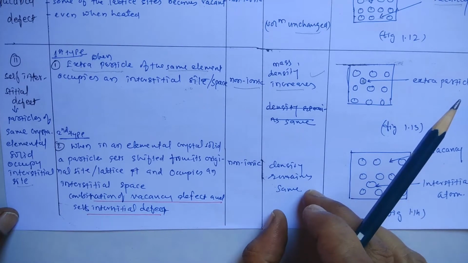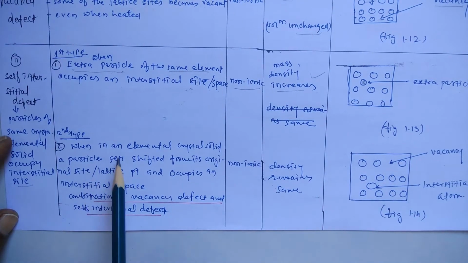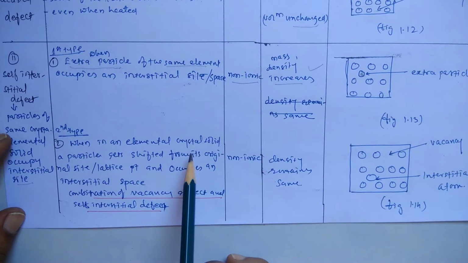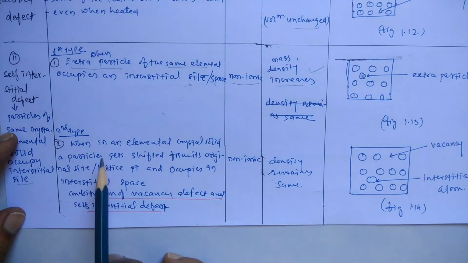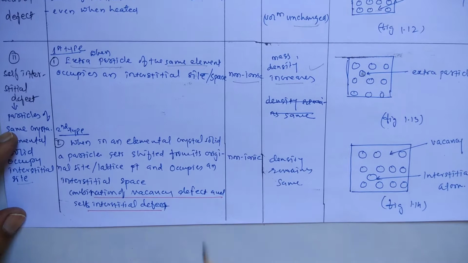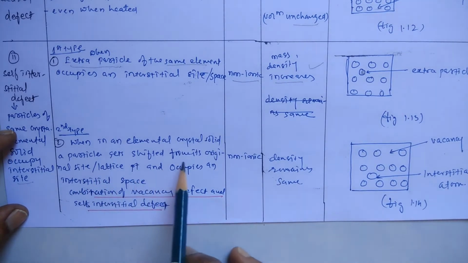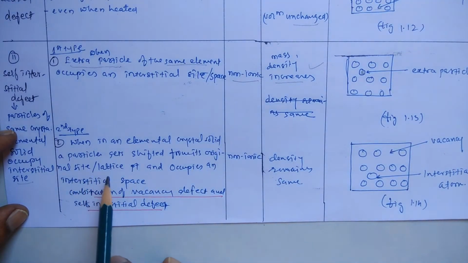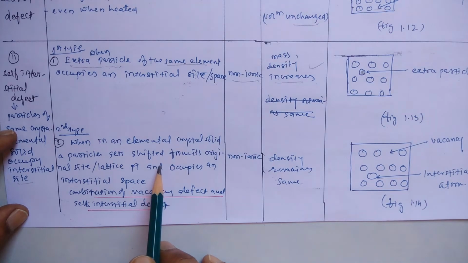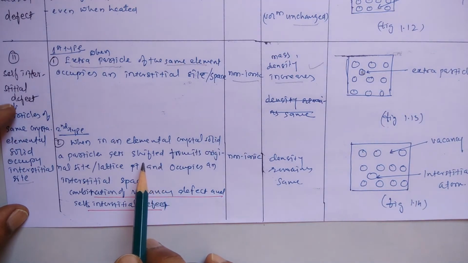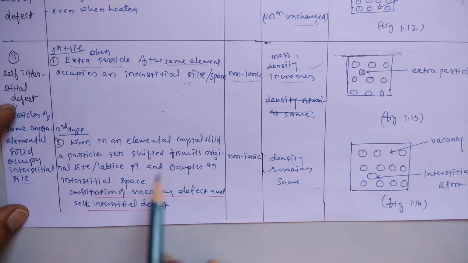Now in the second type of the self-interstitial defect, in an elemental crystal solid, a particle gets shifted from its original site and occupies an interstitial space. The same particle from the same crystal leaves its regular site and occupies an interstitial space. So this is the other type of self-interstitial defect.